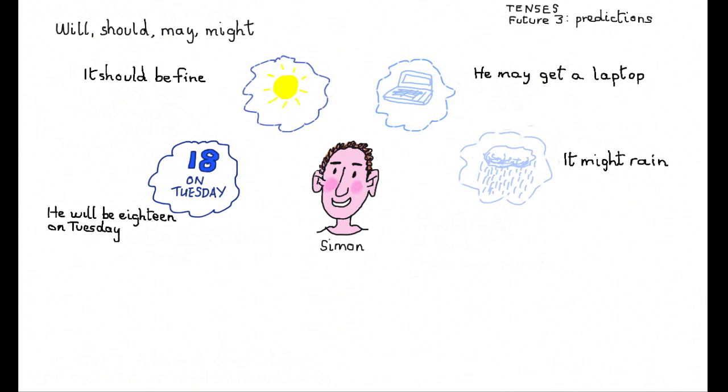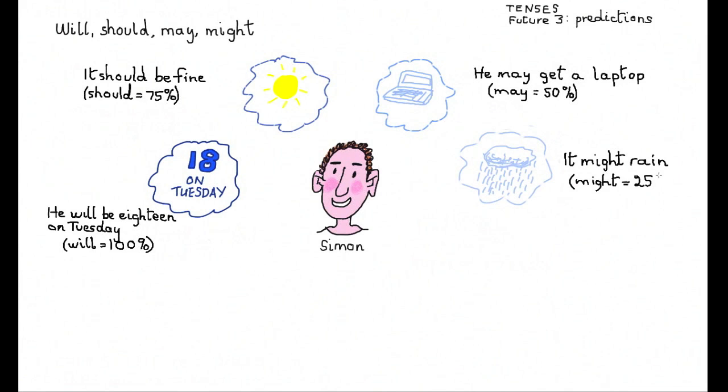Now I'd like to look at these again, this time with numbers. Percentages. They're not accurate, of course, but they will give you an idea. I'll start with will. Will is, I feel, 100%, so I'll write 100% here. Whereas should is not 100%. It's probable, but not 100%, so I'll put should equals 75%. Moving on to may, which I think is about 50-50, I'll put may equals 50%. And finally might, which I think is probably not, I'll write might equals 25%.